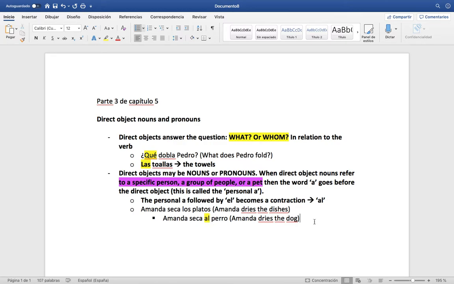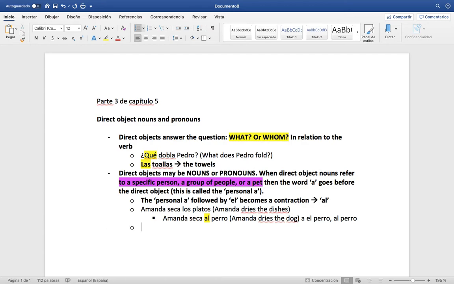And since it's el perro, it becomes al perro, meaning we don't say a el perro, we say al perro, right? So that's an example of this personal a followed by el, where we make it a contraction to al, right? Alright.